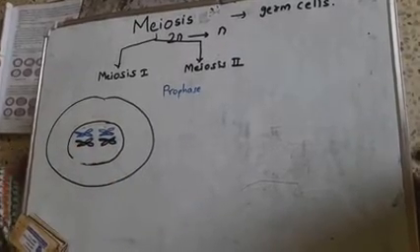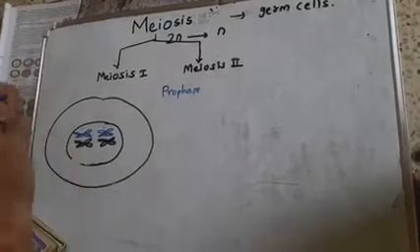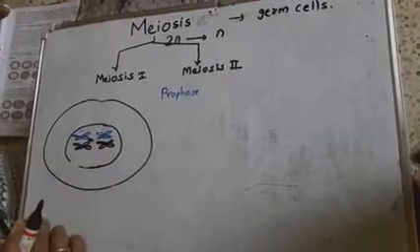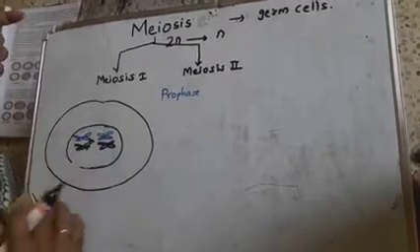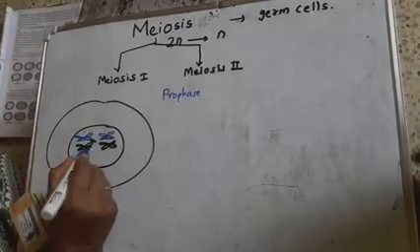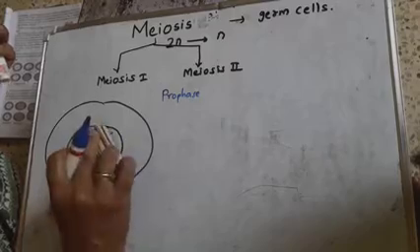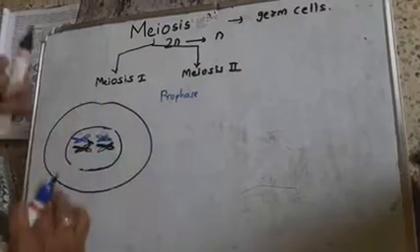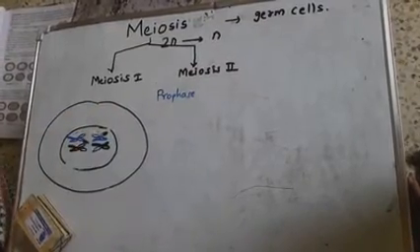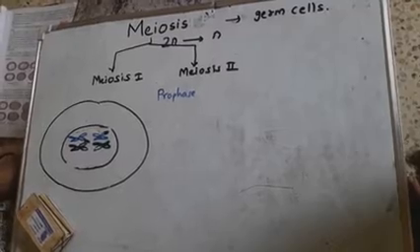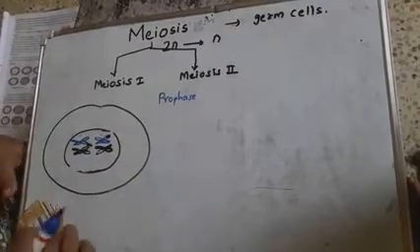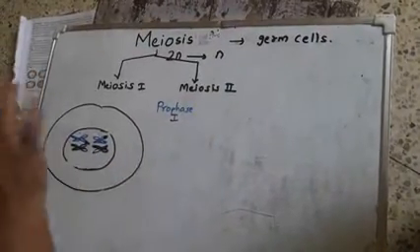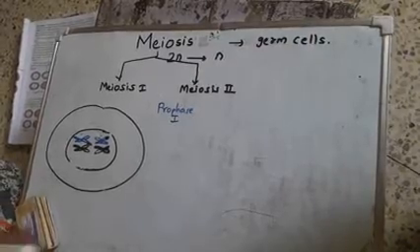In this way, these chromatids come closer and slowly cross with one another and exchange their genetic material. In this way, a new combination of genetic material forms. So prophase is the longest phase in meiosis. The second phase is metaphase.